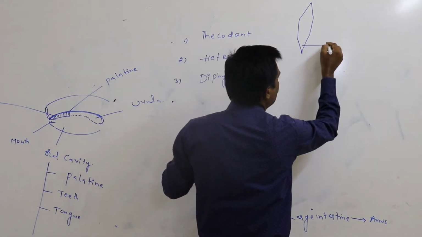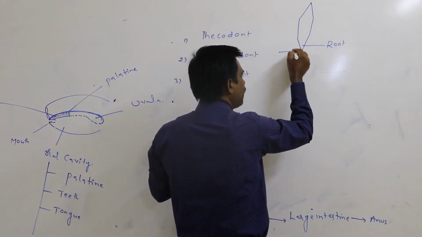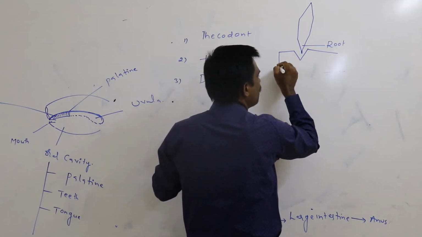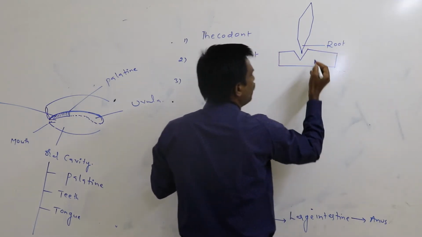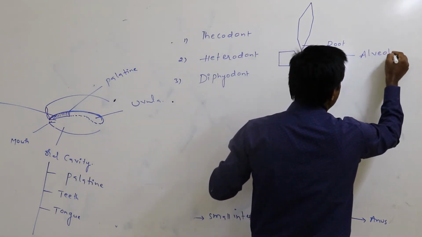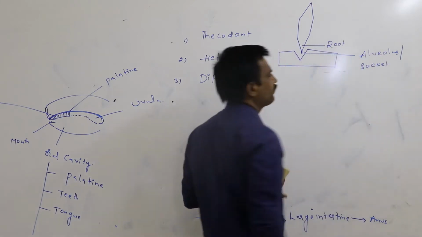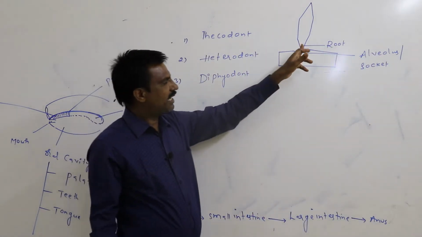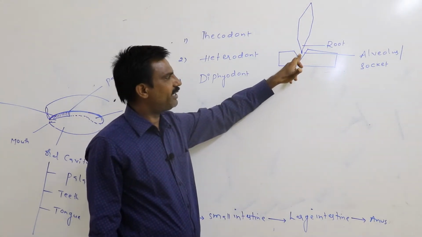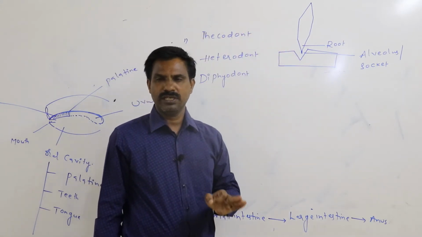If the root of the tooth is embedded in the socket of the jawbone, this is said to be the alveolus or socket. Then we can say that is the thecodont teeth.